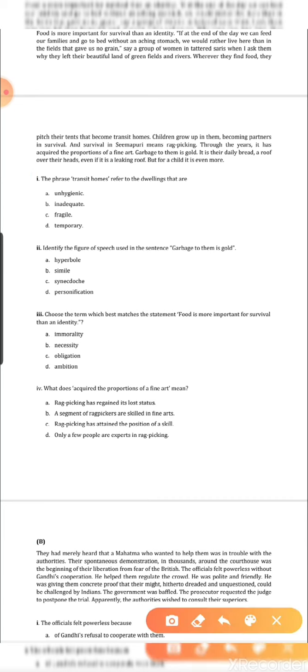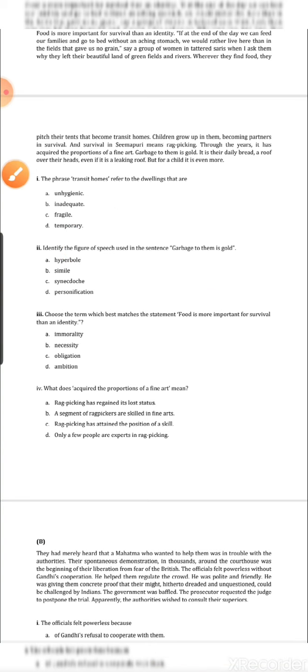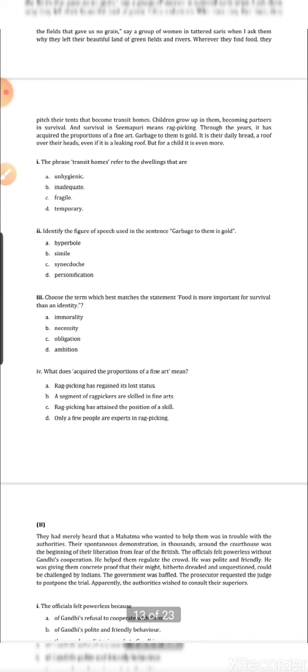Now see the second question, which is a very interesting question. It says, identify the figure of speech used in the sentence garbage to them is gold. Now students, till last year and even a few days ago, we have been concentrating on the figures of speech used in the poetry section. From the poetry some extract will be given and the question will be asked: name the poet, what figure of speech has been used here. This was the type of question that usually used to come from the poetry section. But from this sample question paper we have understood that figures of speech can come from the prose section also.